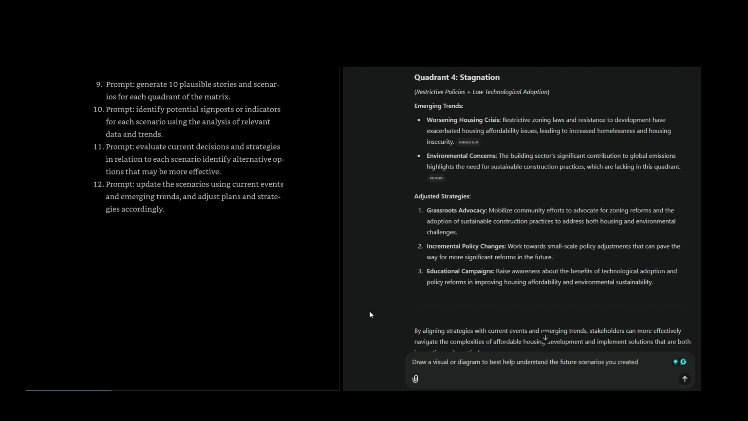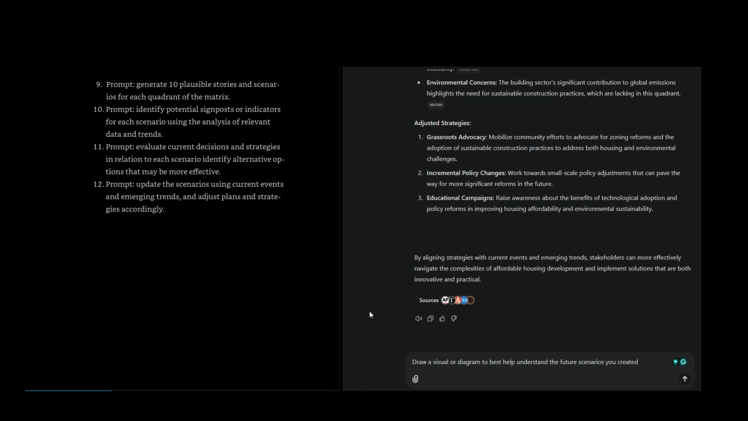Reuters. Adjusted strategies. Grassroots advocacy. Mobilize community efforts to advocate for zoning reforms and the adoption of sustainable construction practices to address both housing and environmental challenges. Incremental policy changes. Work towards small-scale policy adjustments that can pave the way for more significant reforms in the future. Educational campaigns. Raise awareness about the benefits of technological adoption and policy reforms in improving housing affordability and environmental sustainability. By aligning strategies with current events and emerging trends, stakeholders can more effectively navigate the complexities of affordable housing development and implement solutions that are both innovative and practical.